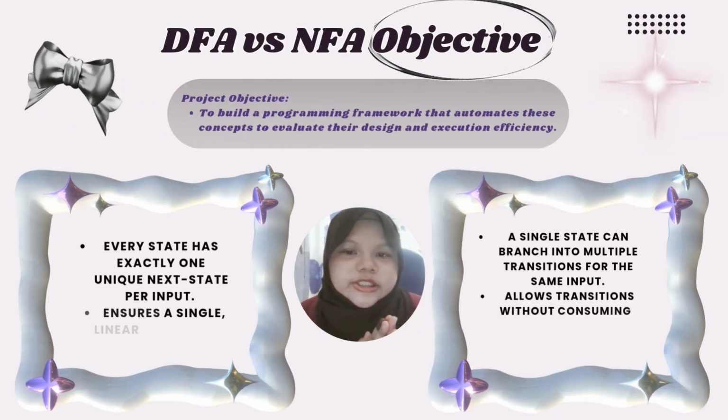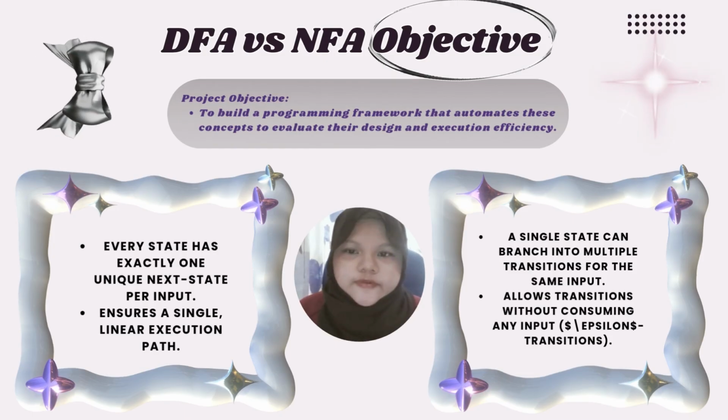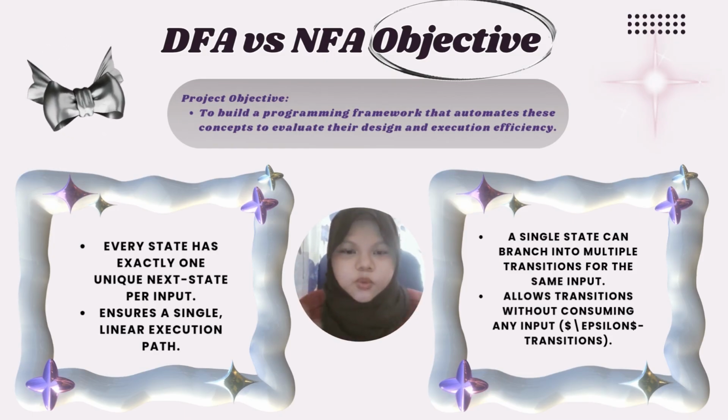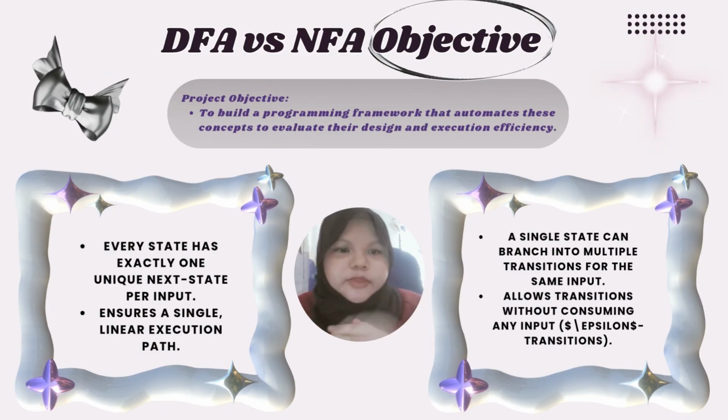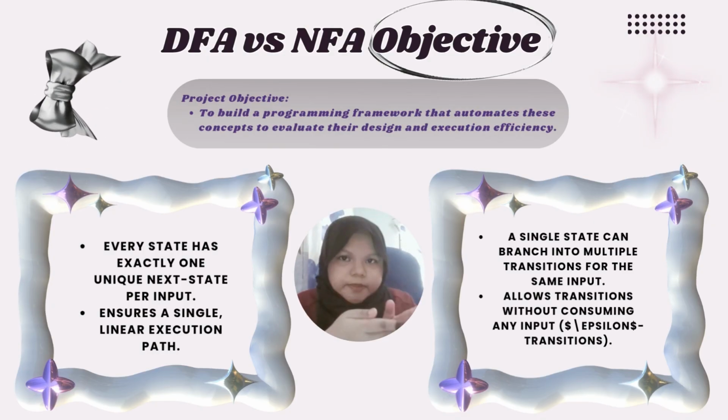Next, what is the operational difference between these two? And what is our objective? For DFA, every state has exactly one unique next state per input, which ensures a single linear execution path.